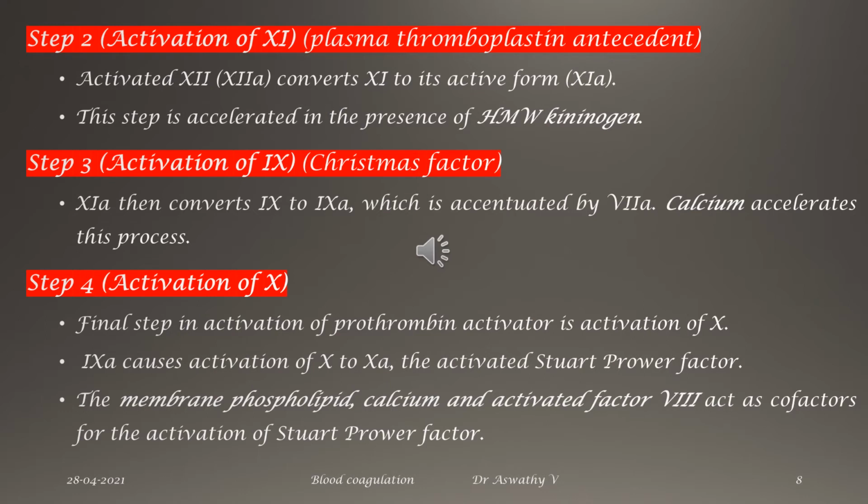It is a rate limiting step because factor number 8 circulates inside the bloodstream joined with the von Willebrand factor. You know the von Willebrand factor. At the time of rupture, the von Willebrand factor will move away from factor number 8 in order to adhere platelets.